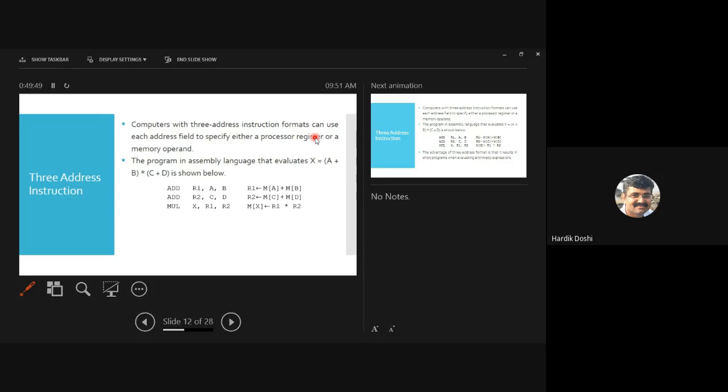So the question is, what is the advantage of using 3 address instruction? 3 address, 2 address, 1 address, 0 address. What is the advantage of this? If I take this expression, how many instructions are required to solve it?